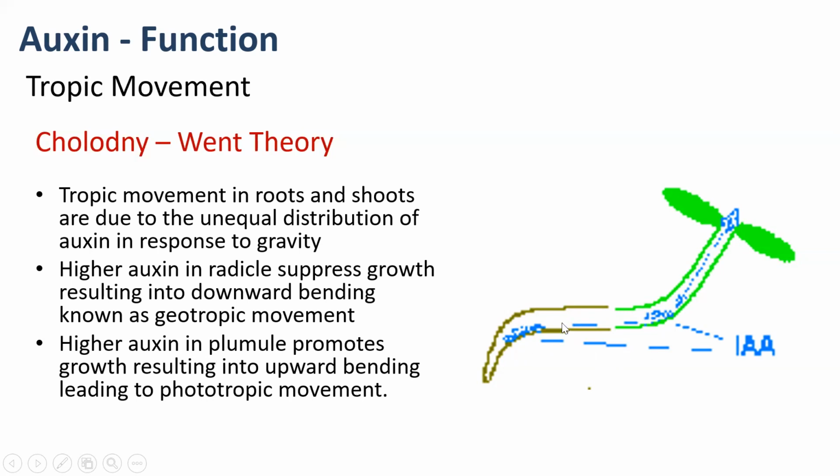So that is very important. Please keep this fact in mind, that a higher concentration of auxin in the radicle suppresses growth, but a higher concentration of auxin in the plumule promotes growth. That is important, and that is the reason behind the phototropic and geotropic movement. Understood? Is it clear? Please note it. Once done, let me know.